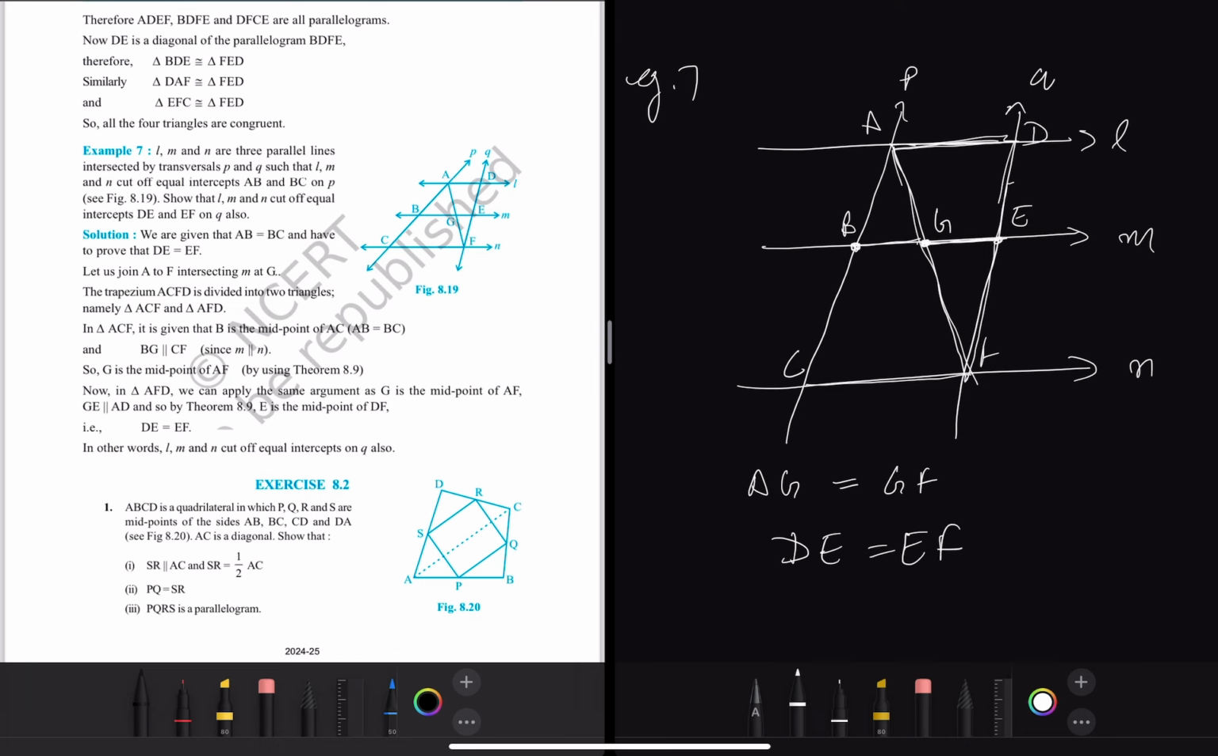Okay. Did everyone understand? We have applied the midpoint theorem twice. Once on triangle ACF, because B was the midpoint and the line BG is parallel to CF, so it will cut the line AF at G, which is the midpoint. Again then at triangle AFD we applied the midpoint theorem because G is the midpoint now and the line is parallel to AD, hence it will cut line DF at the midpoint as well.